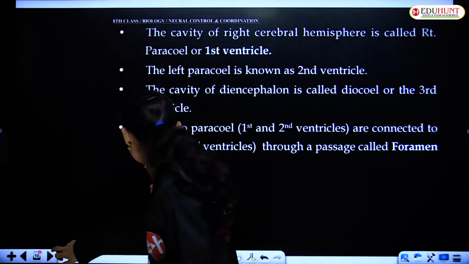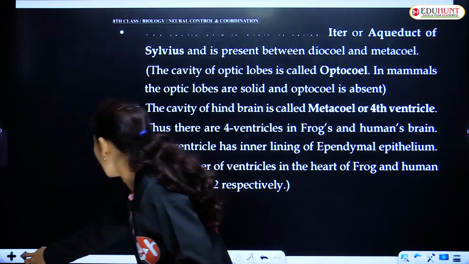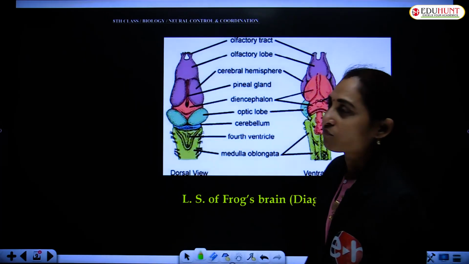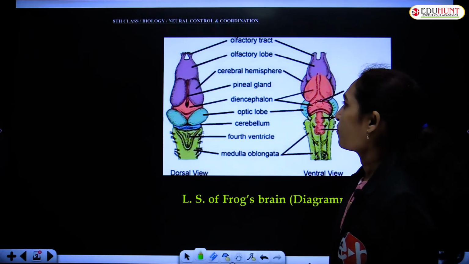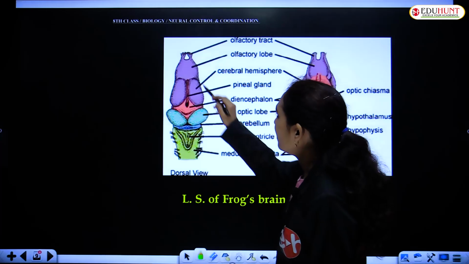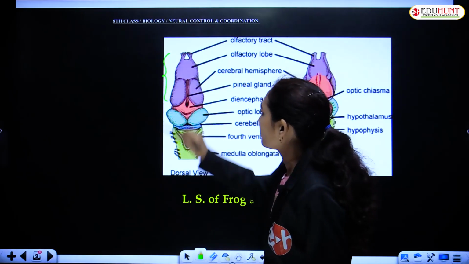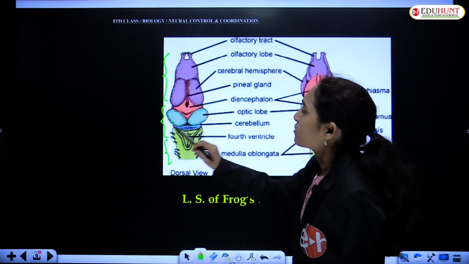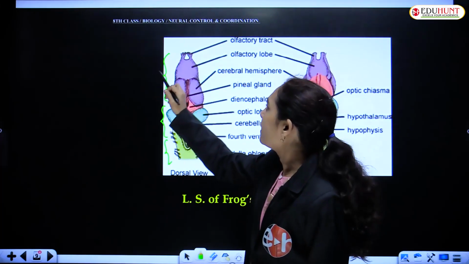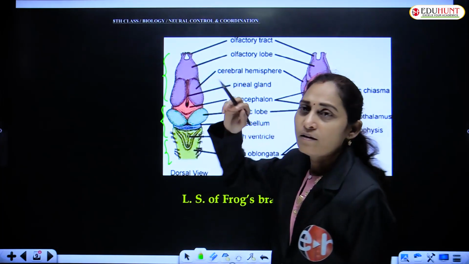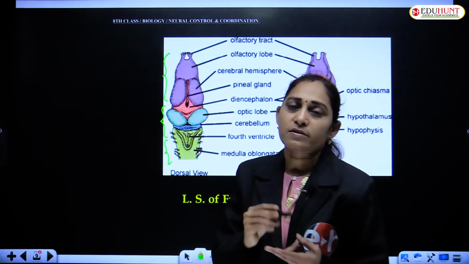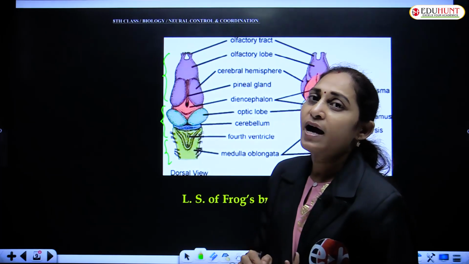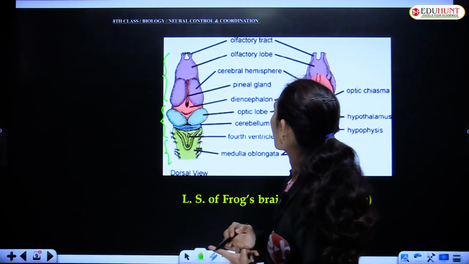I'll show you. Since we said vertebrate, this is the frog brain, dorsal and ventral views. This is the forebrain region, this is the midbrain and this is the hindbrain. So the forebrain is called prosencephalon. This part has two subparts. One is the telencephalon, which consists of cerebrum and olfactory lobes.